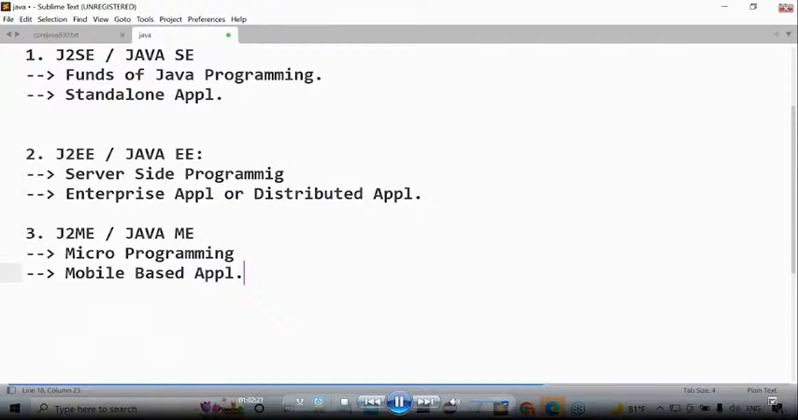What is a standalone application? If we design and execute any application without using client server architecture or without distributing application logic over multiple machines, that application is standalone.